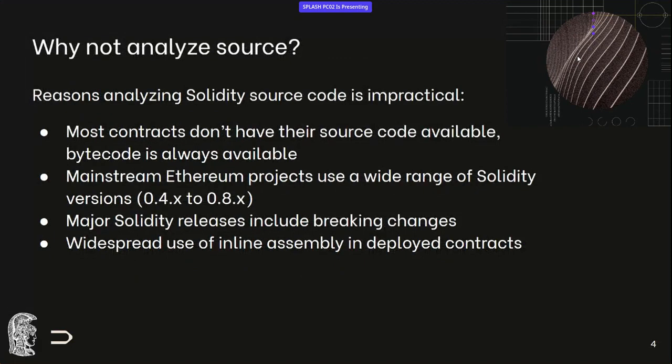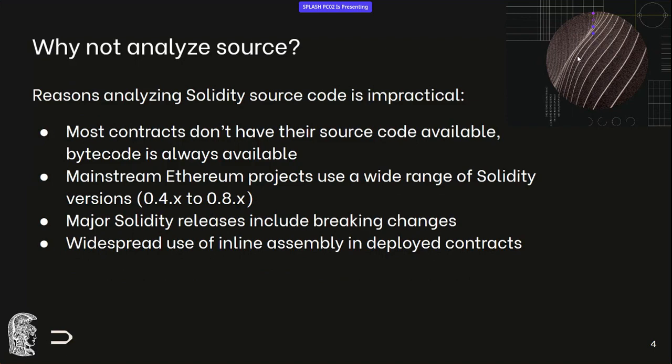Now, if the Ethereum virtual machine is so low level, one may ask, why don't we just analyze Solidity source? There are many reasons why that is impractical as well. Most contracts don't have their source code available, although the more used ones and the most popular protocols do have their source code public. Major Solidity releases include breaking changes, which is always a problem.